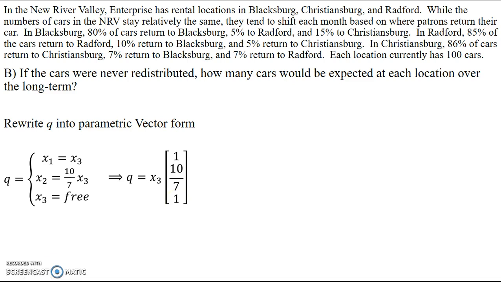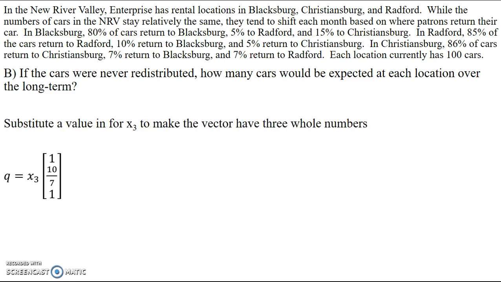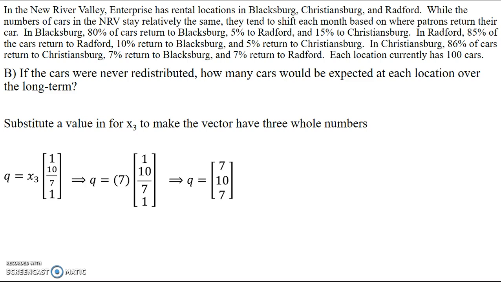Now, dealing with it in this fraction form is kind of difficult, so what I'm going to do is change this over and turn it into the probability vector, so I can use that to get the long-term effects for that steady state. So the first thing I do is plug in some value for x3 so that I can make everything become whole numbers. In this case, I'd plug in 7 to get rid of the fraction. So now my vector is 7, 10, 7.